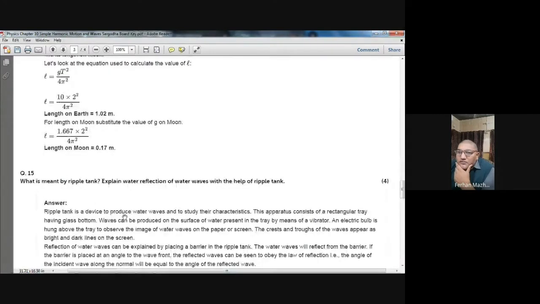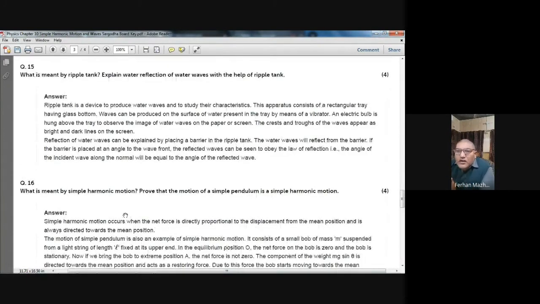So, a ripple tank is a device to produce water waves and to study their characteristics. This apparatus consists of a rectangular tray having a glass bottom. Waves can be produced on the surface of water present in the tray by means of a vibrator. An electric bulb is hung above the tray to observe the image of water waves on the paper or screen. The crest and trough of the waves appear as bright and dark lines on the screen.